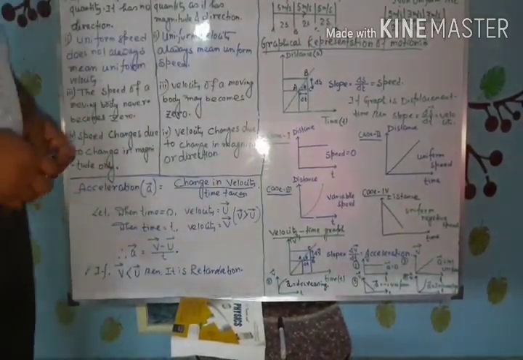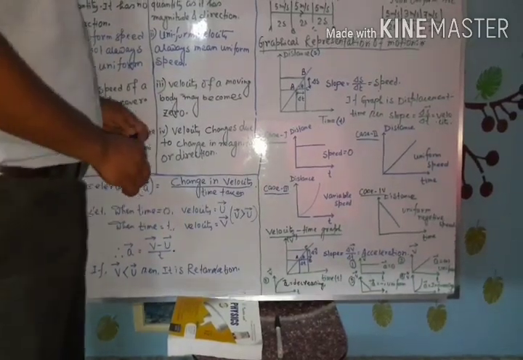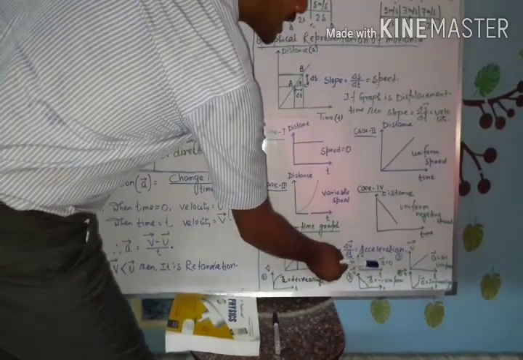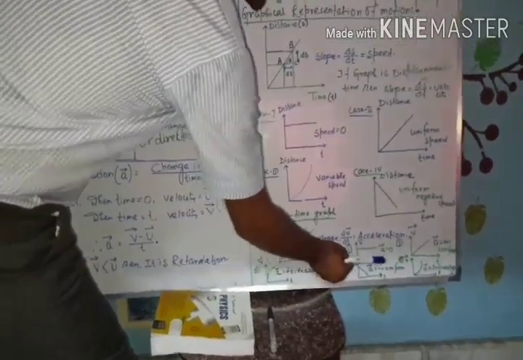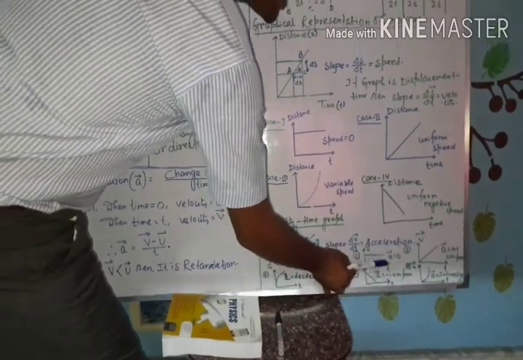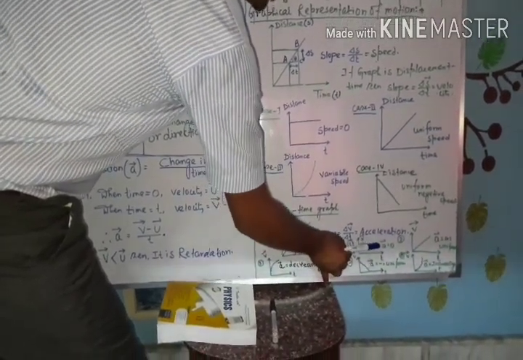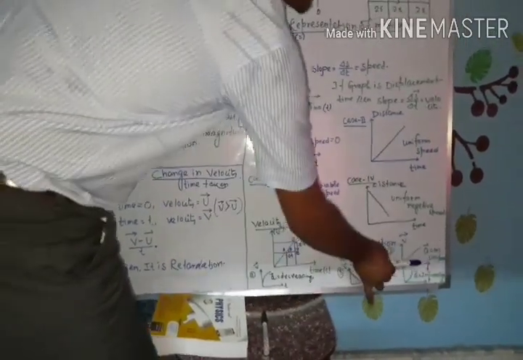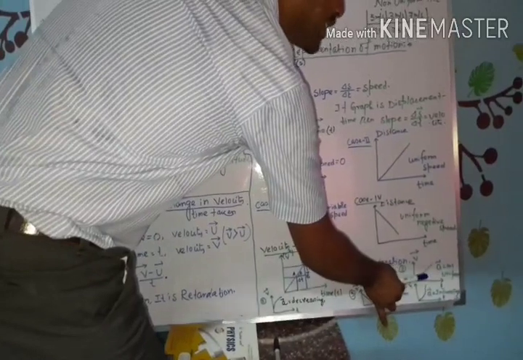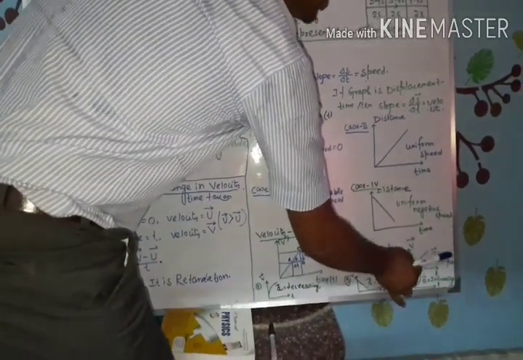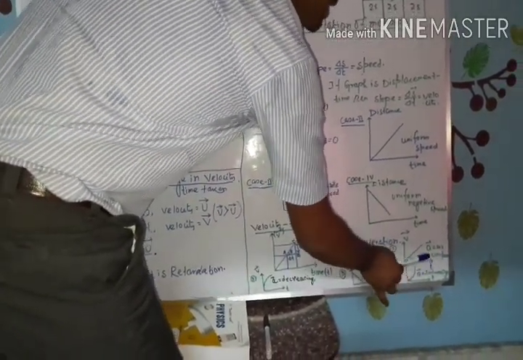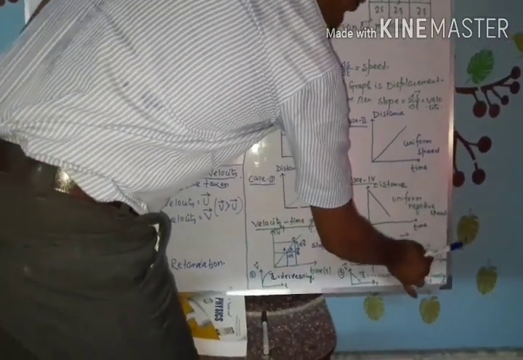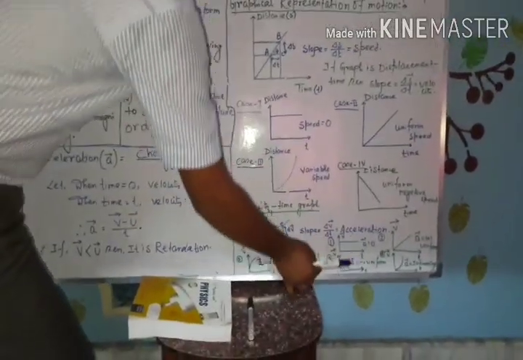Now, different types of velocity time graphs are: number one, see the nature of the velocity time graph. A straight line parallel to time axis means with respect to time the velocity does not change, which means acceleration of the object is 0. Here, see the graph. Here change in velocity occurs equally with equal intervals of time, which means we can say the object is moving with uniform positive acceleration.